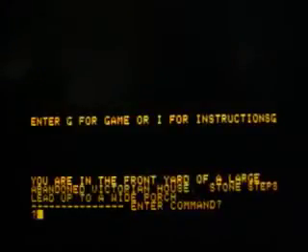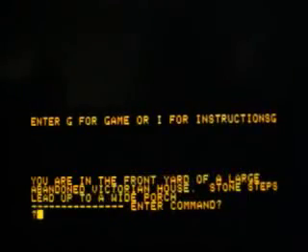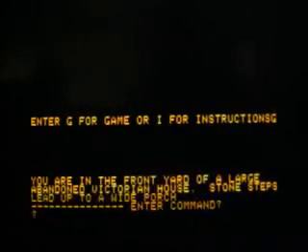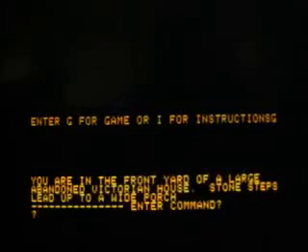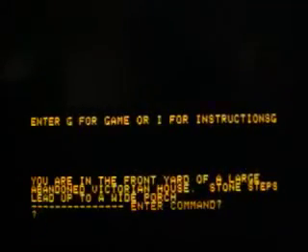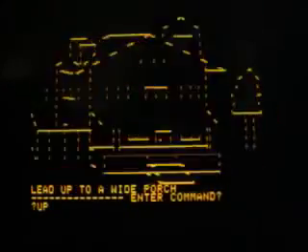And here we have the starting sequence. There was a house, and we are in the front yard of a large abandoned Victorian house. Stone steps lead up to a white porch. Enter commands. We want to go up.